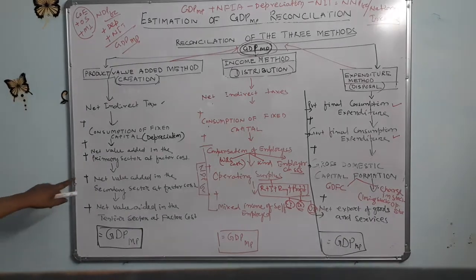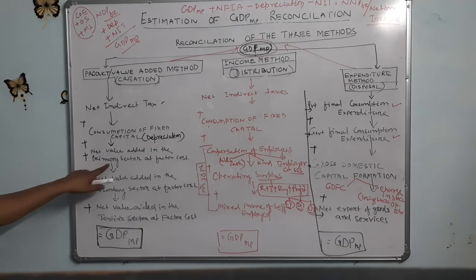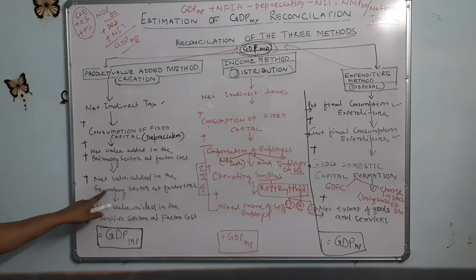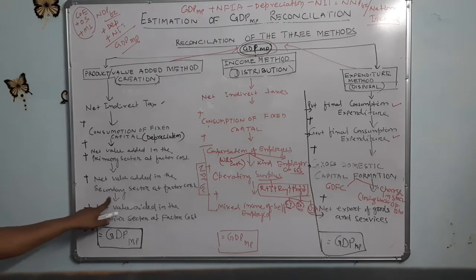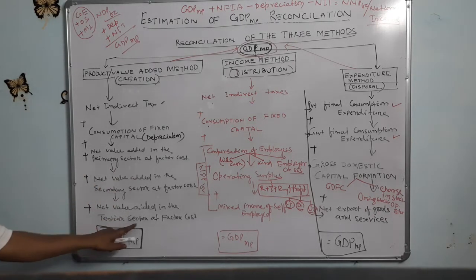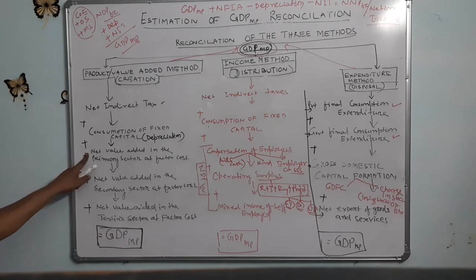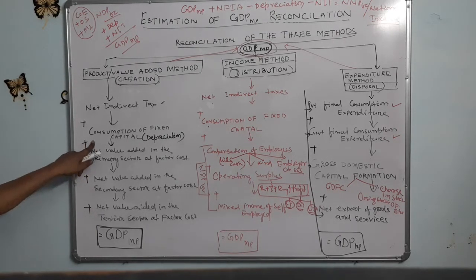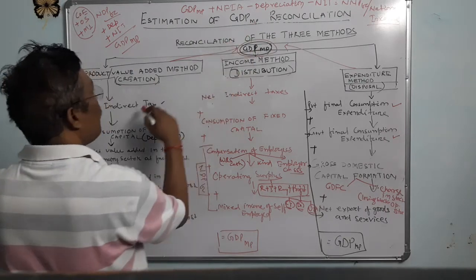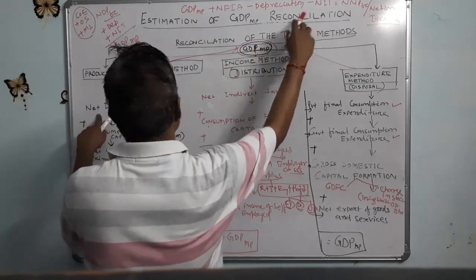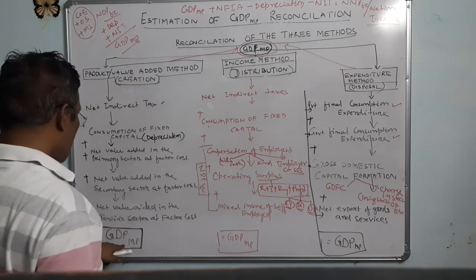Similarly, net value added in the primary sector at factor cost, in the secondary sector at factor cost, and in the tertiary sector at factor cost, then we can also get NDP at factor cost. So NDP at factor cost plus consumption of fixed capital, or depreciation, plus net indirect taxes, then we are finding out the GDP at market price.